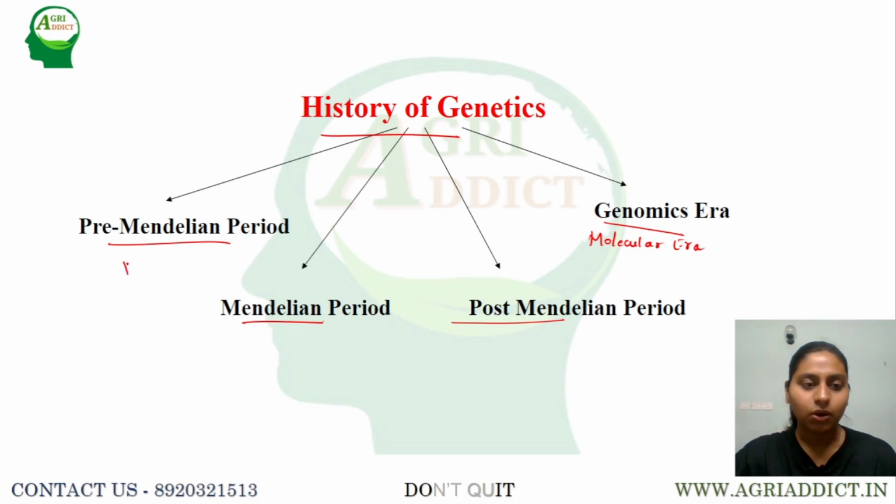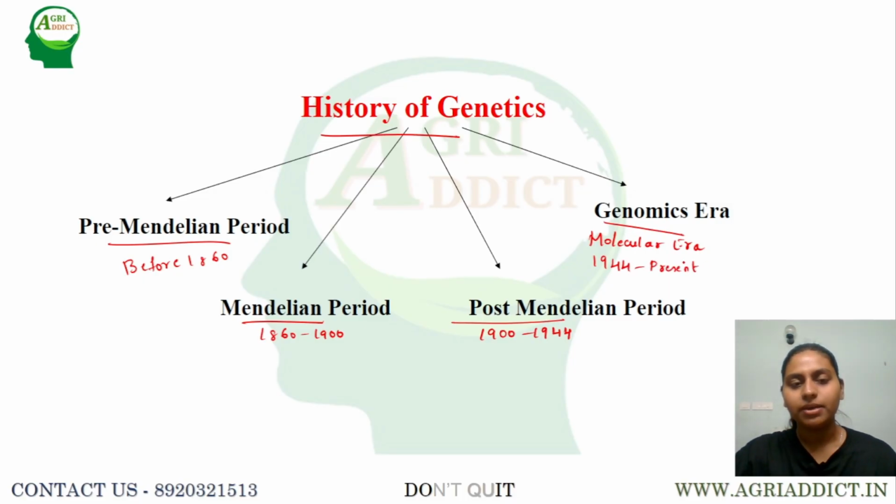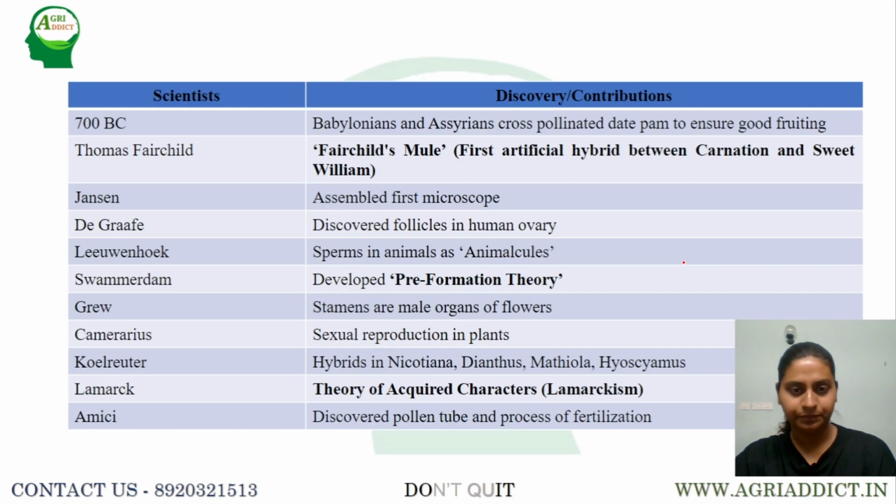The pre-Mendelian period deals with all the historical events before 1860. Next, the Mendelian period is from 1860 to 1900, the post-Mendelian period is from 1900 to 1944, and the molecular era or genomics era is from 1944 to the present. Based upon the time period, we classify the entire history of genetics into the pre-Mendelian period, Mendelian period, post-Mendelian period and genomics era.